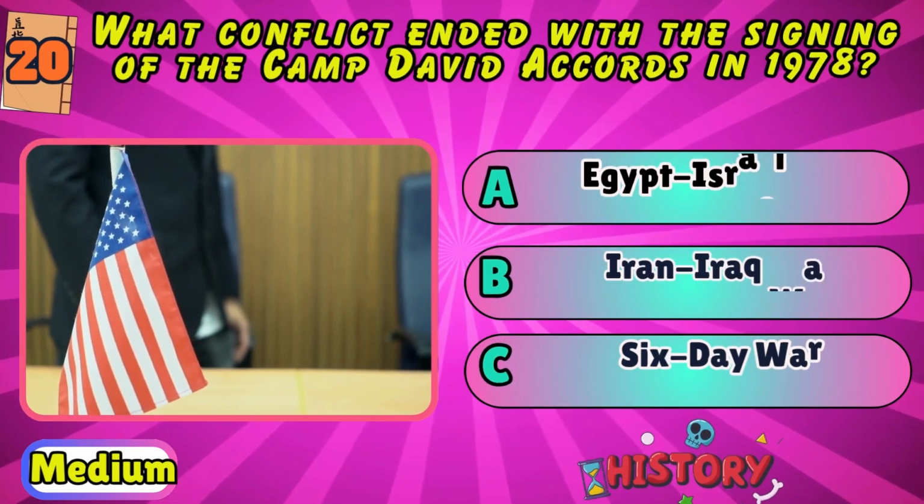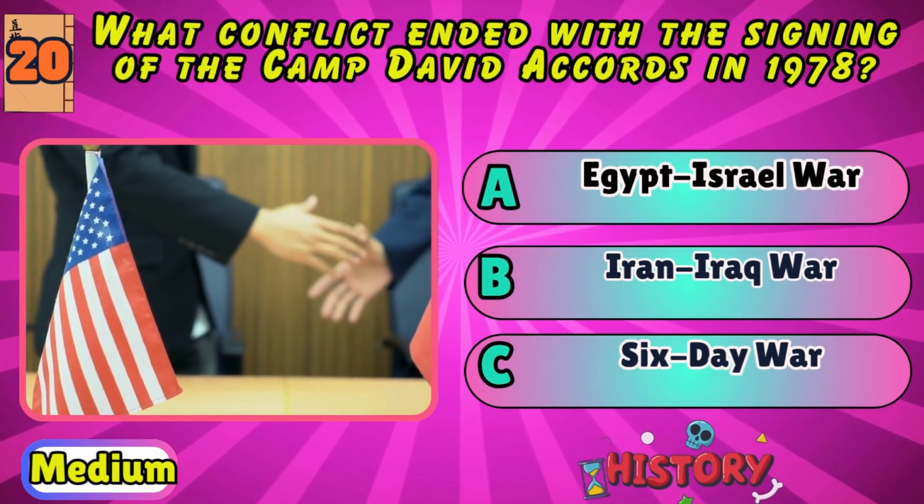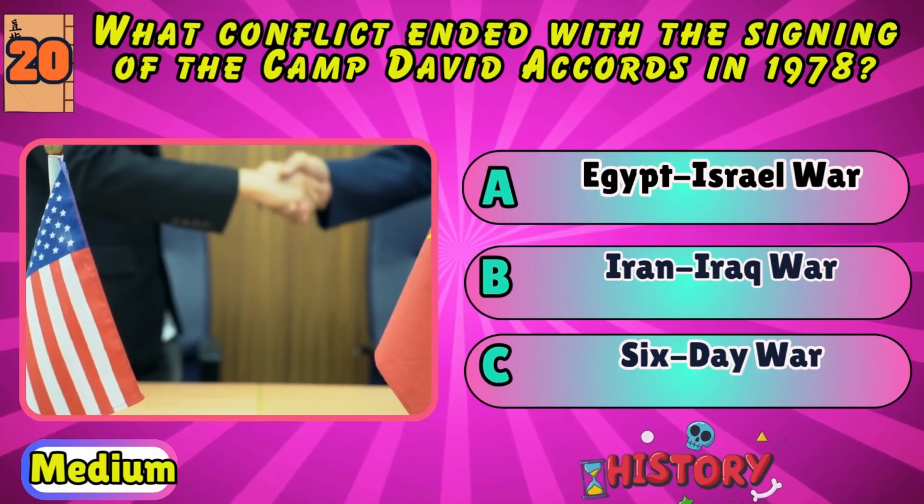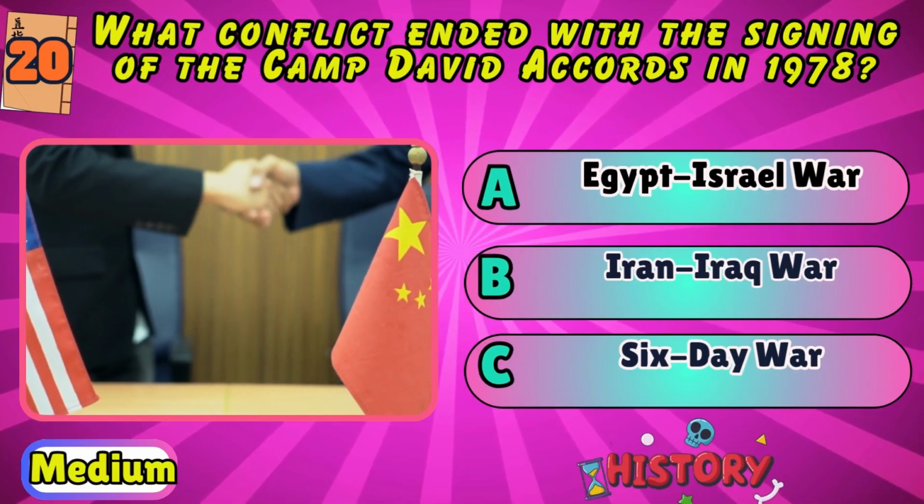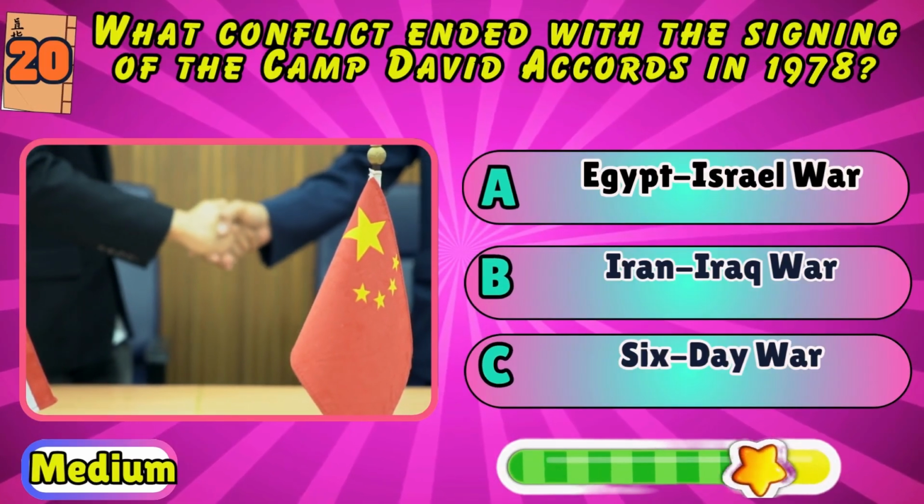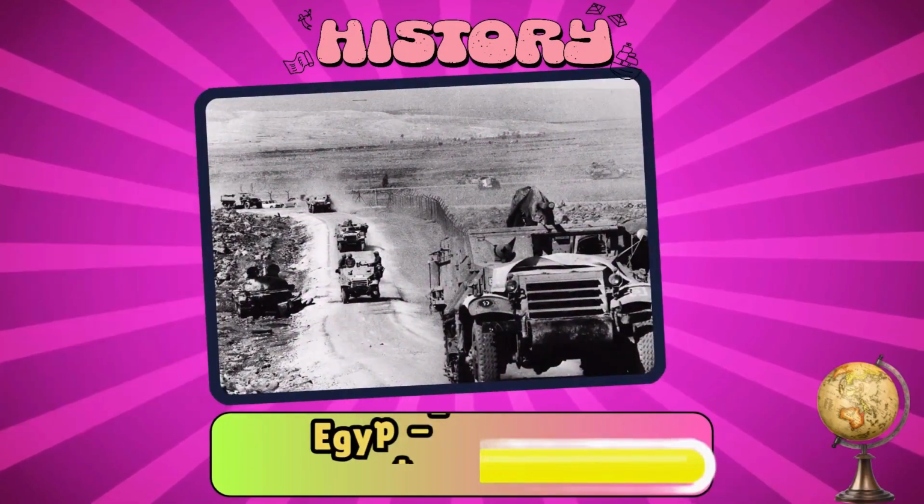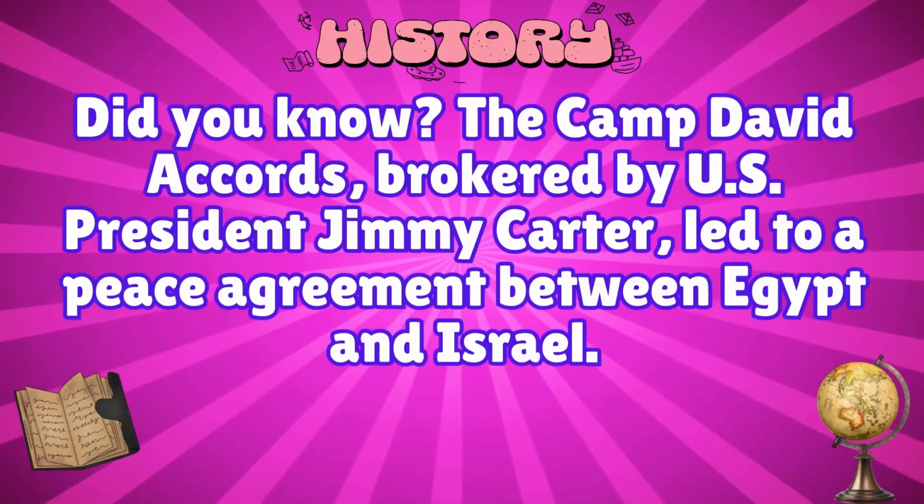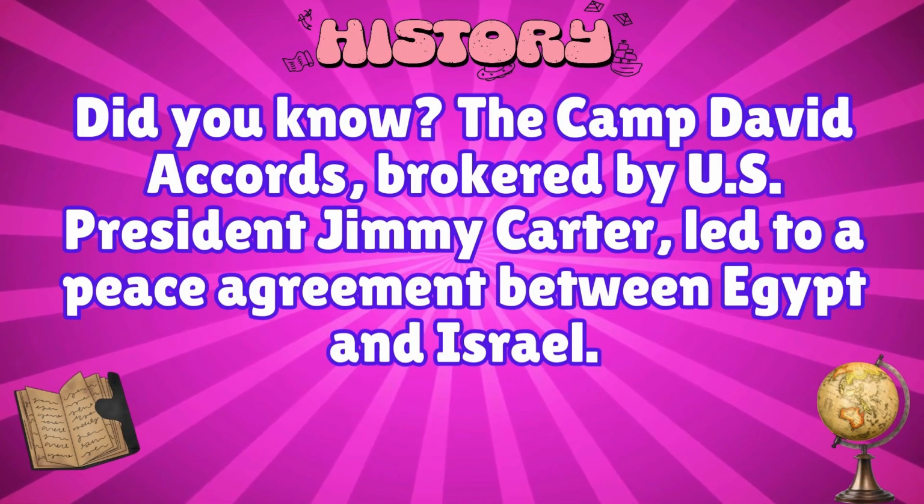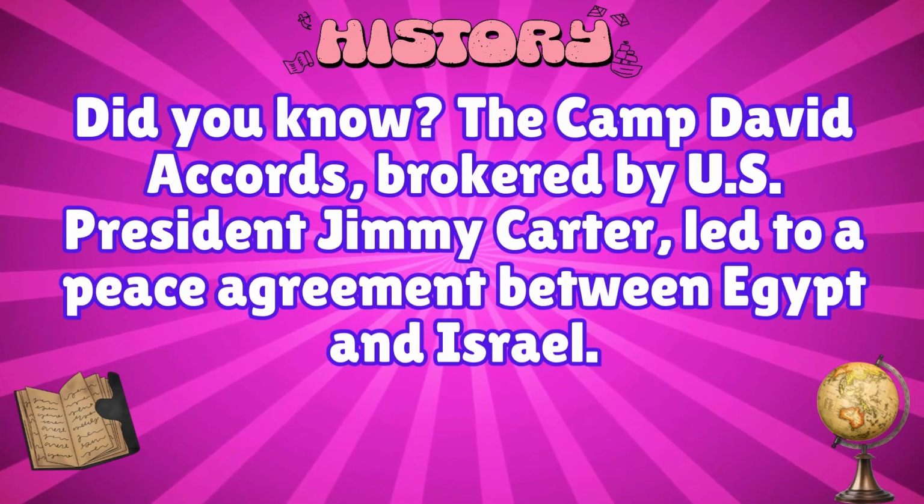What conflict ended with the signing of the Camp David Accords in 1978? Egypt-Israel War, Iran-Iraq War, or Six-Day War? Egypt-Israel War. Did you know? The Camp David Accords, brokered by U.S. President Jimmy Carter, led to a peace agreement between Egypt and Israel.